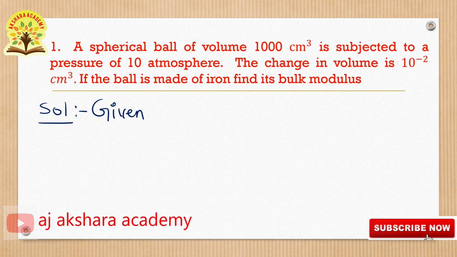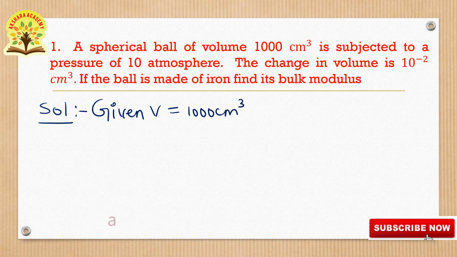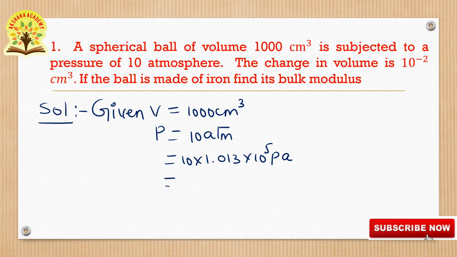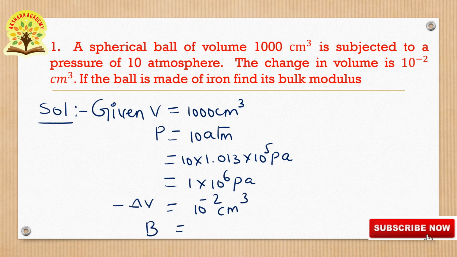V, that is volume, is equal to 1000 centimeter cube, and the pressure is equal to 10 atmosphere. We are converting 1 atmosphere into Pascal. 1 atm is equal to 1.013 into 10 to the power of 5 pascals. This can be written as 1 into 10 to the power of 6 pascals. And minus delta V is equal to 10 to the power of minus 2 centimeter cube. So bulk modulus B is equal to question mark.